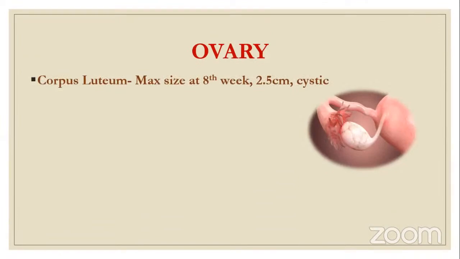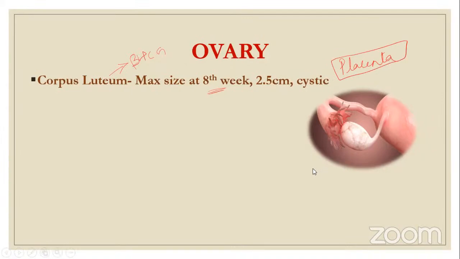Next, what are the changes in the ovary? In the ovary, we all know the corpus luteum is formed, and the corpus luteum remains till the 8th week. It keeps growing until the 8th week, and the corpus luteum is the one in the initial pregnancy stage which is responsible for beta HCG, estrogen, and progesterone. The hormones are all supplied from the corpus luteum, and after the corpus luteum regresses, the function is taken up by the placenta.